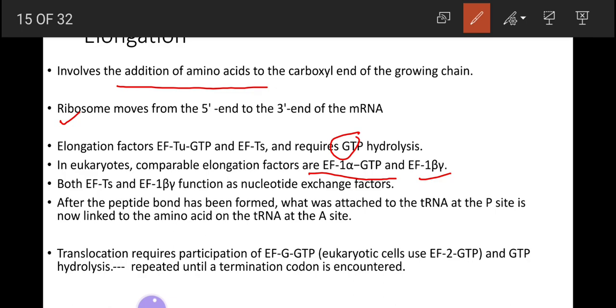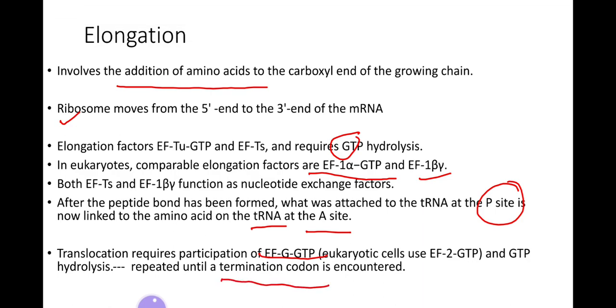After the peptide bond has been formed, what was attached to the transfer RNA at the P site is now linked to the amino acid on the transfer RNA at the A site. It means the amino acid from the transfer RNA at the P site is transferred to the transfer RNA at the A site. Translocation requires the hydrolysis of GTP, and additional energy is required also in the eukaryotes, and this step is repeated until the termination codon is encountered.